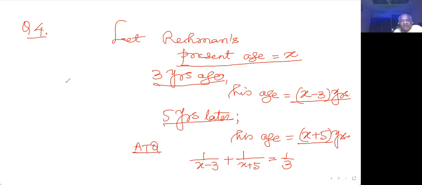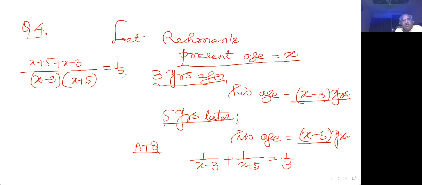So if I write on the left side, I have to take the LCM again. The product of the two is the LCM, x plus 5 and x minus 3. And here I'm getting x plus 5 plus x minus 3 on simplification is 1 by 3.